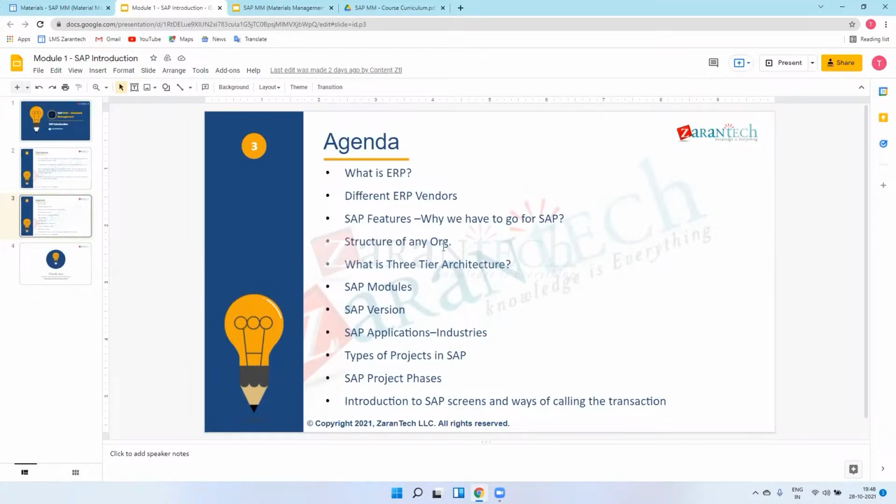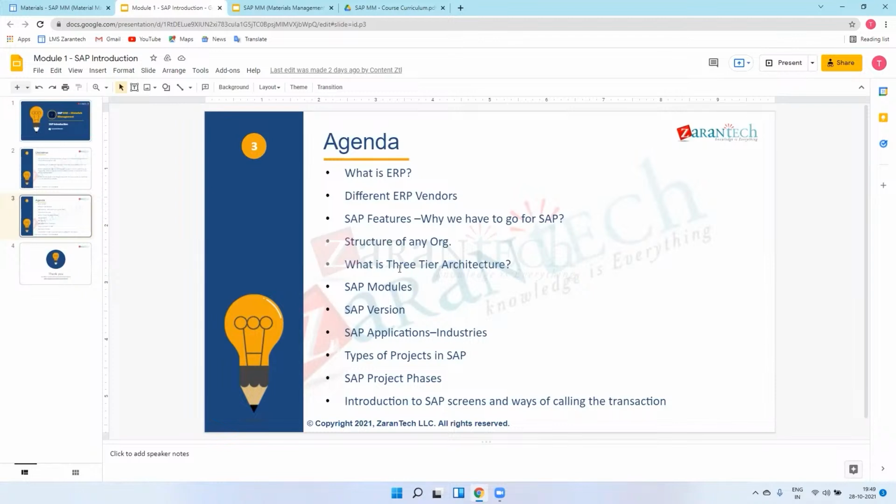Means the manager will report to the senior managers, likewise the plant will report to the company. So we will see all these details in our next chapter. So this is for concept only. Okay, next we'll go for the architecture.